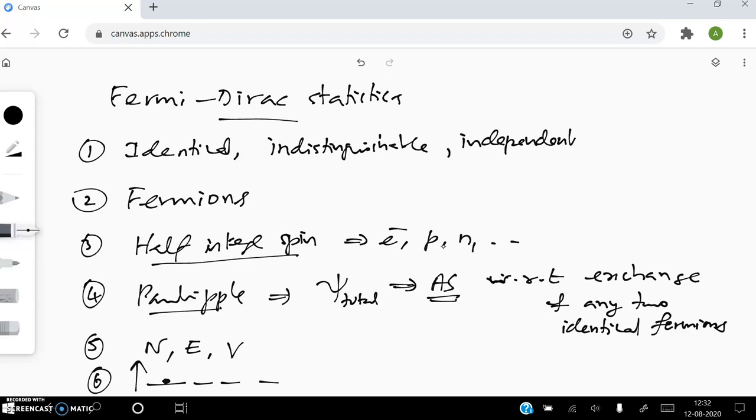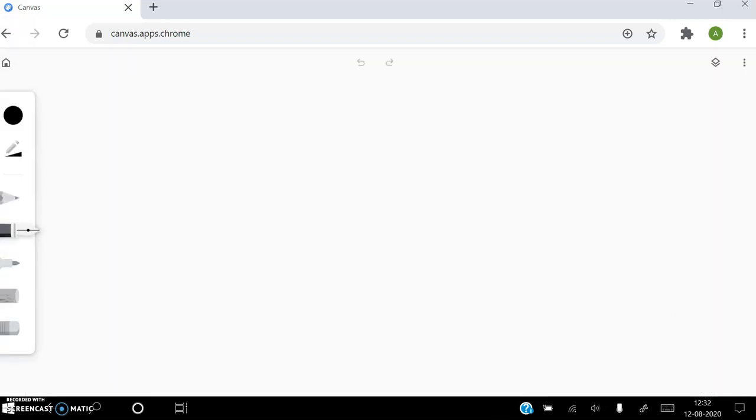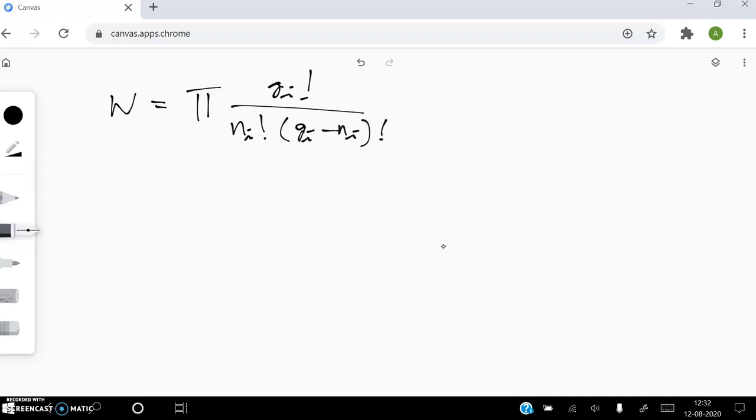Using these postulates, we can derive the expression for the number of particles in the ith level of the most probable macro state. First I'll give you the thermodynamic probability expression. We have a method to derive this, but I'm not going to do it. I'm going to give you only the final expression. So the thermodynamic probability is given as W_i equal to g_i factorial by n_i factorial into (g_i minus n_i) factorial. This is the formula, right?